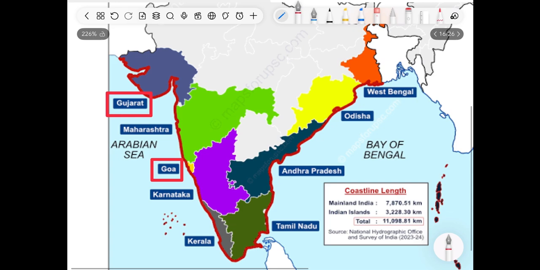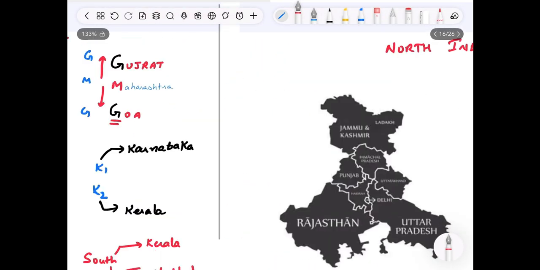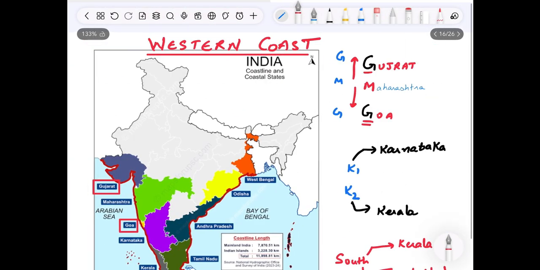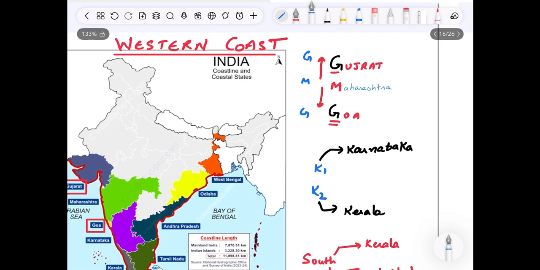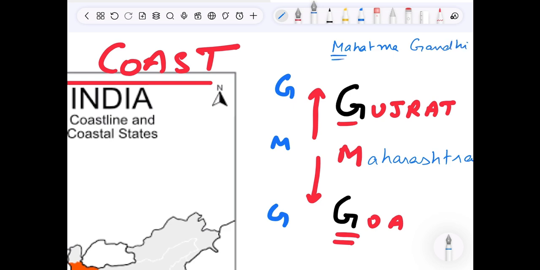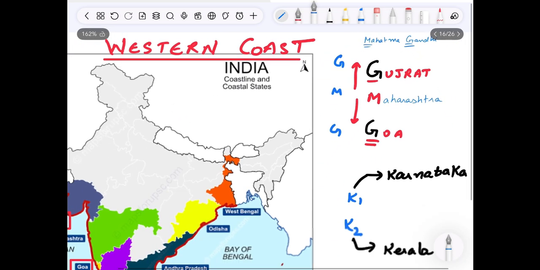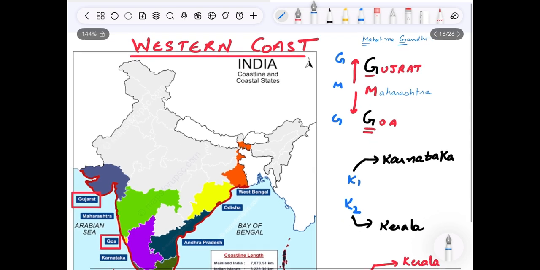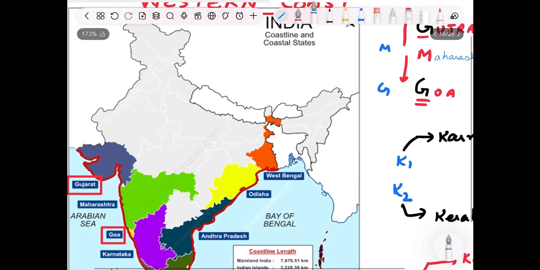And between these two states, G and G. Remember Mahatma Gandhi, MG. Let me write it here. Mahatma Gandhi, MG. So he was a famous personality throughout the country. He is still now famous.